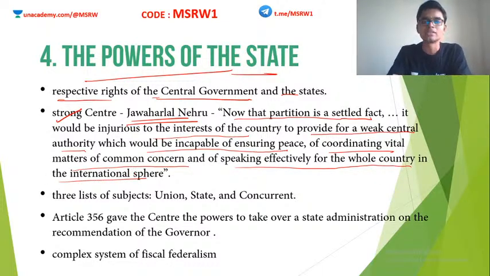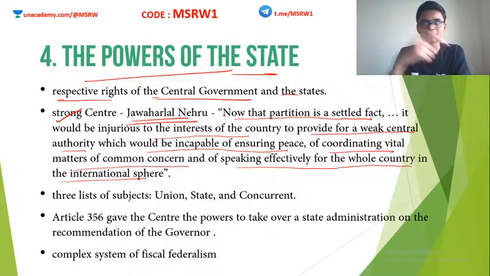This is what Nehru said in the Constituent Assembly. He sent a letter to the President of the Constituent Assembly and wrote all these things. In a way, it is correct, right? Partition has happened anyway, so there is a Pakistan there. Now, if India does not have a strong center, what will happen?